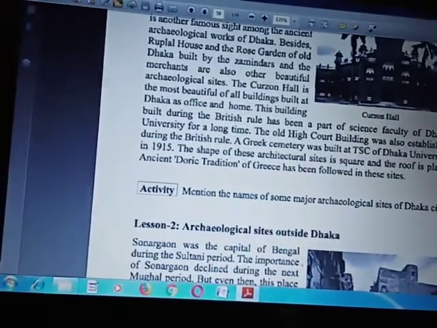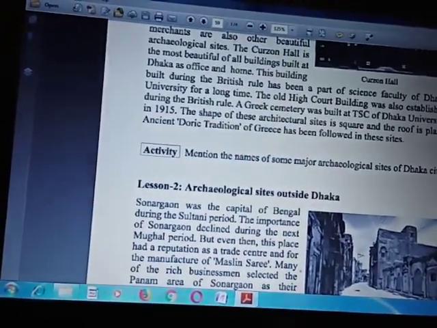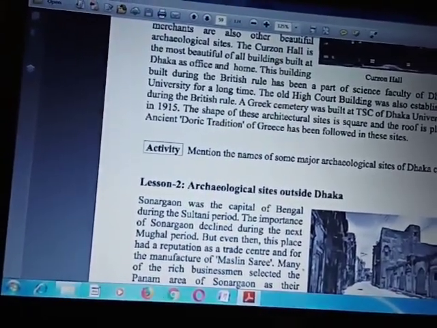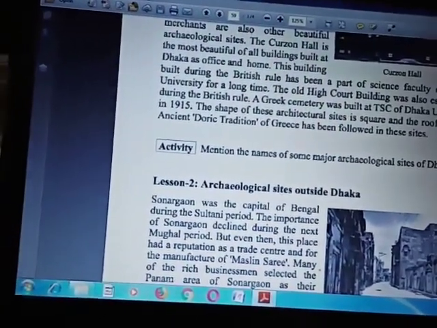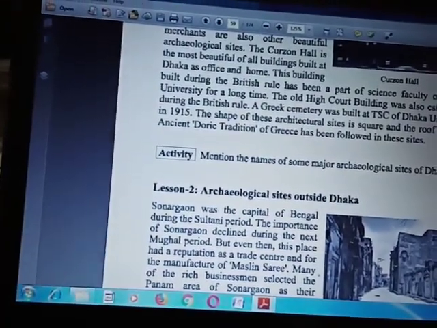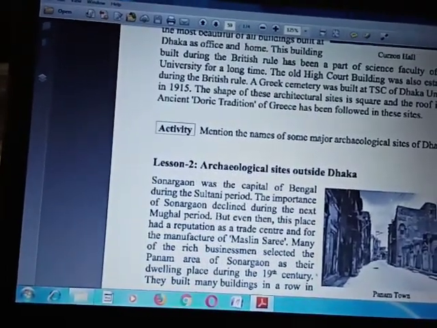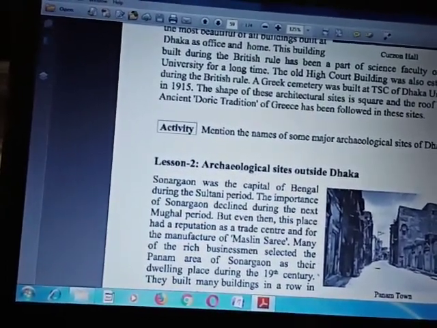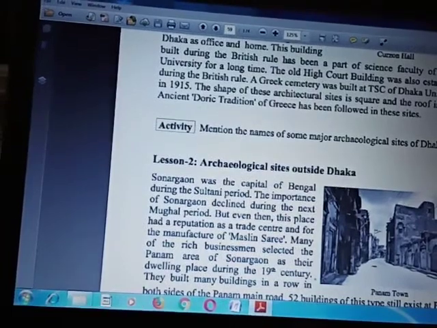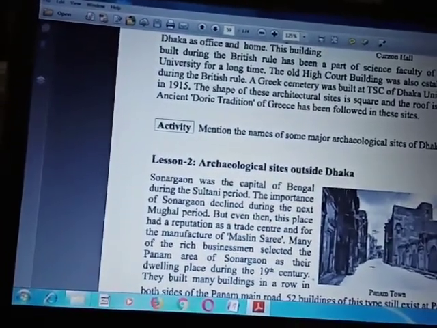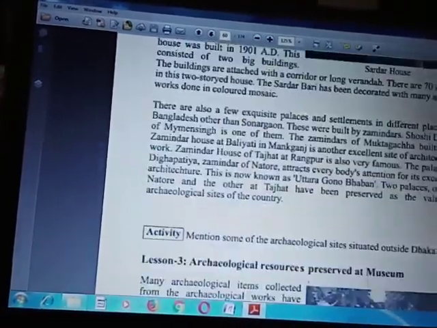This building during the British rule has been a part of the science faculty of Dhaka University for a long time. Now it is a science building. The old High Court building was also established during the British rule. A Greek cemetery was built at TSC of Dhaka University in 1915. The shape of this architectural site is square and the roof is plain. Ancient Doric tradition of Greece has been followed in this site.